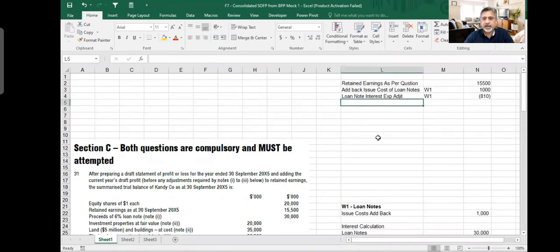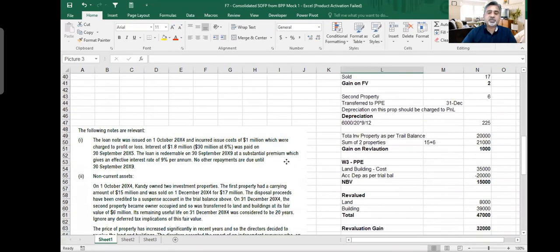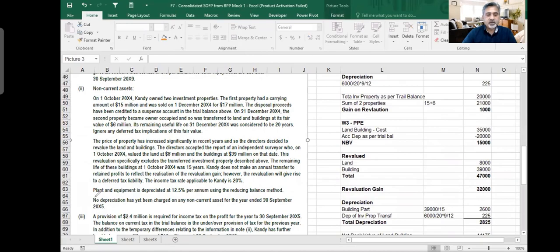We add back our gain on sale of investment property, which was 2 million, if you remember that 2 million. Then we need to show the revaluation part which is on investment property. Revaluation of investment property, which is 1 million, I should be adding. Then, because the question says no depreciation has been charged to this,